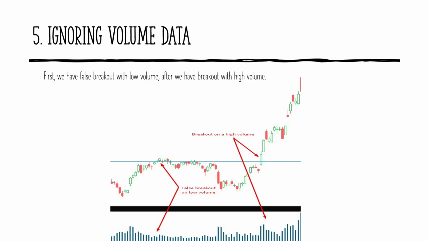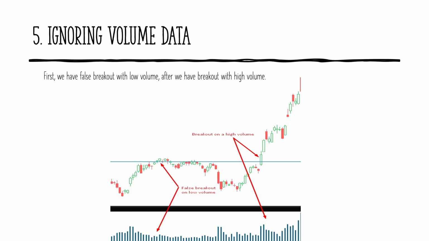This slide highlights the importance of volume in confirming price breakouts. On the left, we see a false breakout that occurs with low volume, which fails to sustain and results in a price pullback. On the right, a second breakout happens, but this time with significantly higher volume, leading to a strong upward move. This demonstrates why traders should always check volume before acting on a breakout signal.